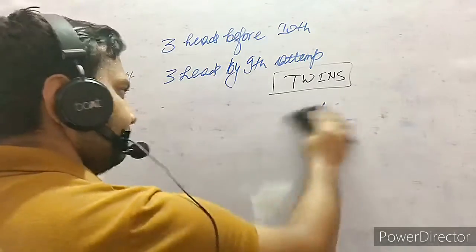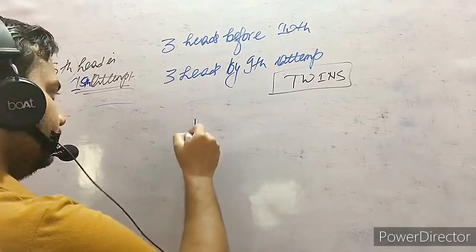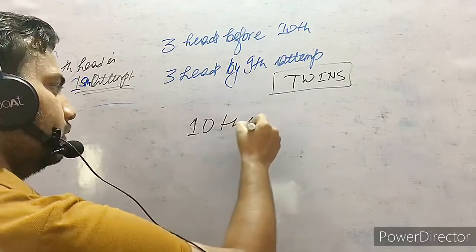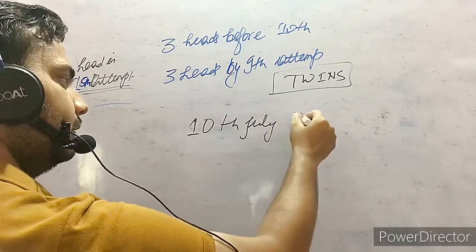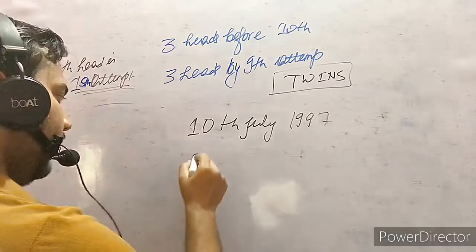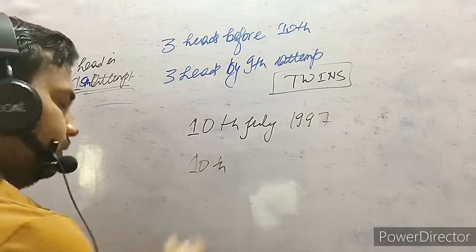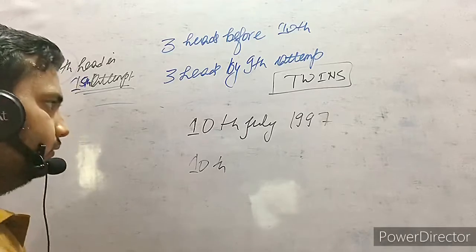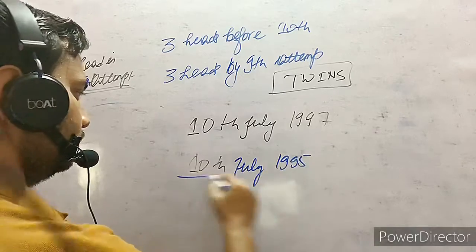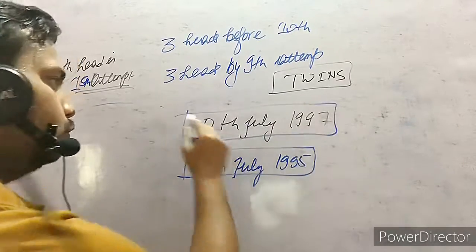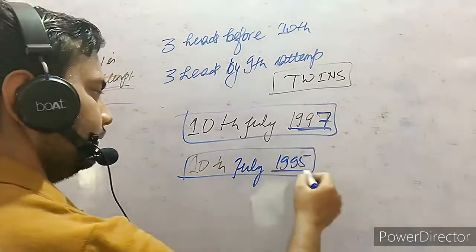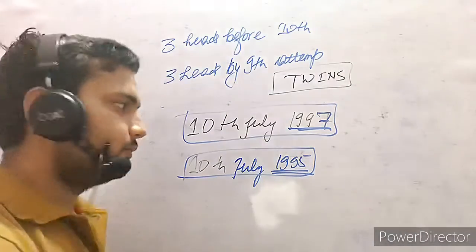Okay, but on the same birthday, let's take an example of my birthday only. 10th July is my birthday. 10th July 1997 is my birthday. If another guy is born on 10th July 95, are the two twins? No, they are not twins because their year of birth is different. Okay, so they are not twins.